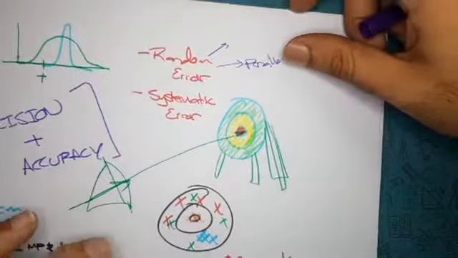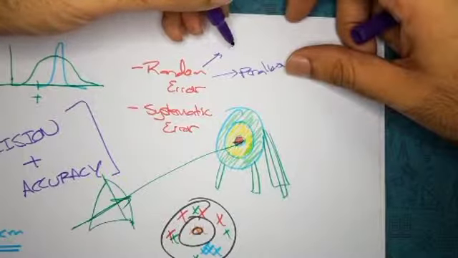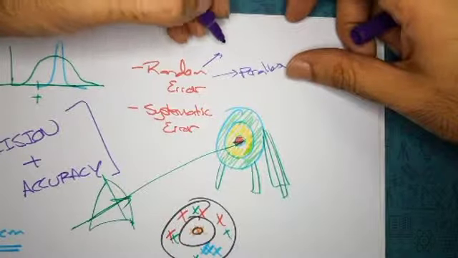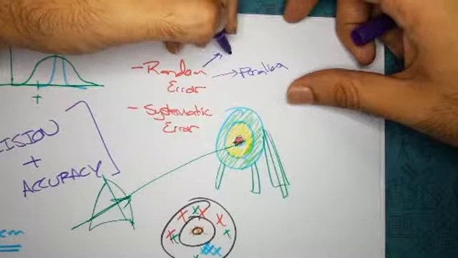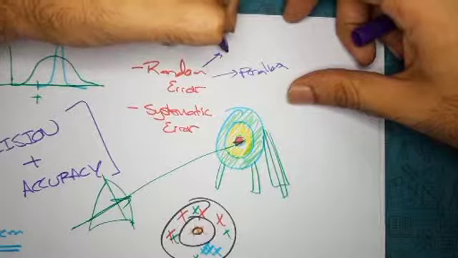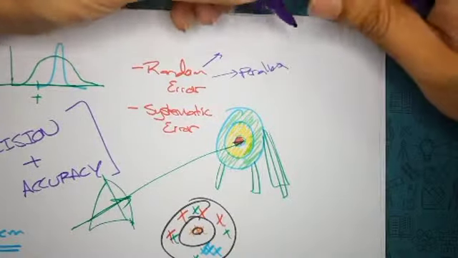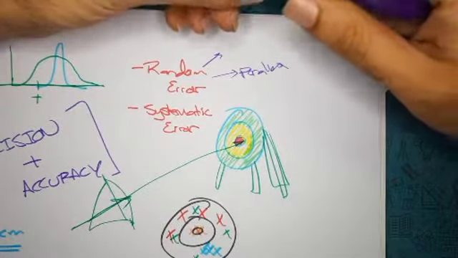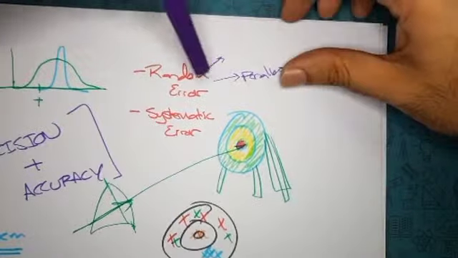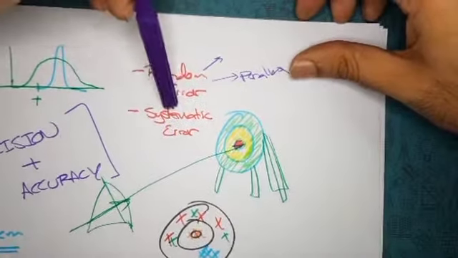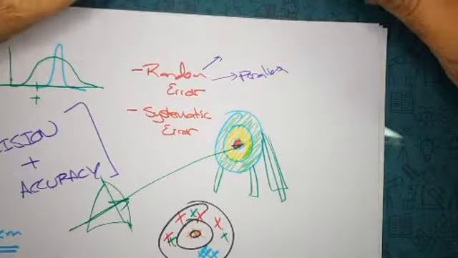What else could you say is random error? Do you have any ideas what random error could be? I'd put reaction time here, wouldn't I? Also in general, reaction time, yes, it takes time to start a stopwatch or something. But is reaction time systematic error or random error? Let's ask this to the students. What would you do with reaction time? Would you put it in random error or would you put it in systematic error? Think about that, right?